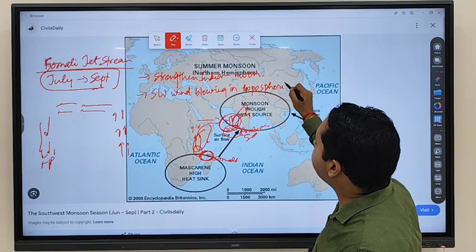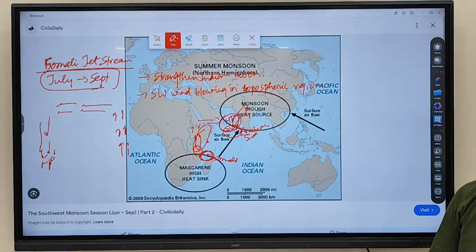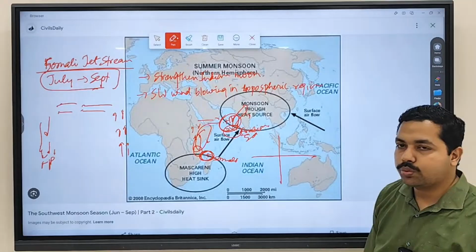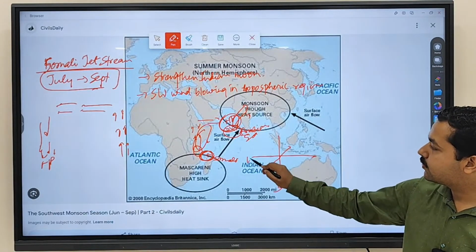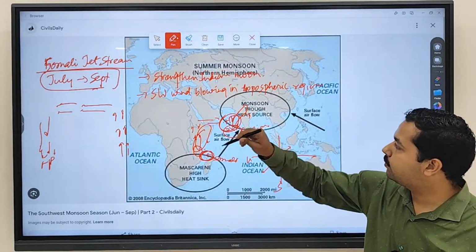Blowing in the tropospheric region, so it strengthens the monsoon. It is a southwesterly wind. From where to where is it moving? Like this. So southwest means what? Southwest is like this, so this is south, this is west. So originating from where to where? It is originating from Somalia, moving towards where?